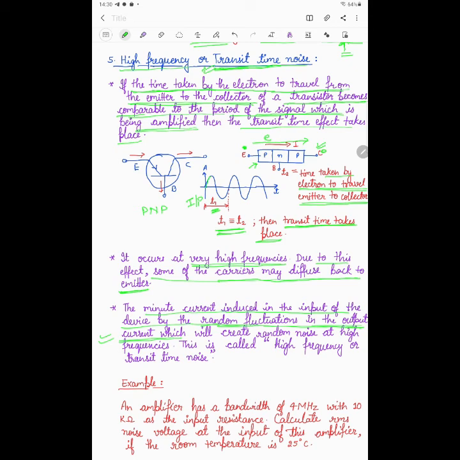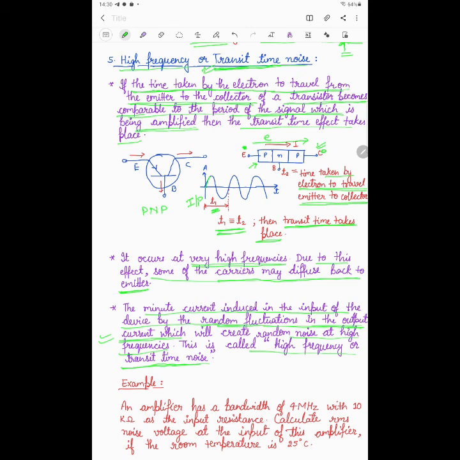This is important, and this will create random noise at very high frequency. This is called the high frequency or transit time noise. It occurs at a very high frequency, maybe above a few megahertz, and is due to the transit time effect.